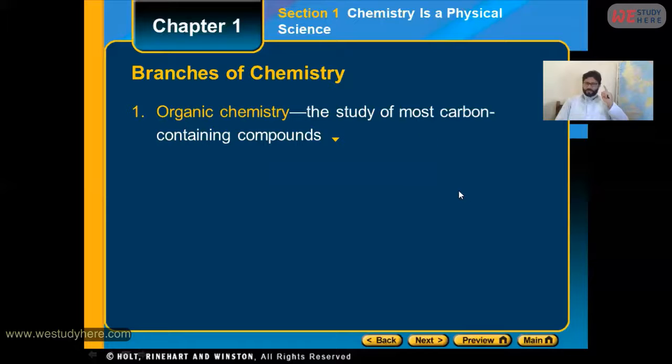Let's start with the very first one, that is organic chemistry. In organic chemistry, we are going to study organic compounds. Now, what is an organic compound? Organic compounds are the compounds that contain carbon as the main element.